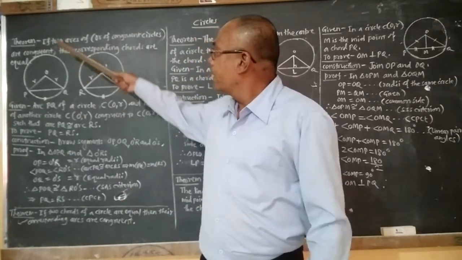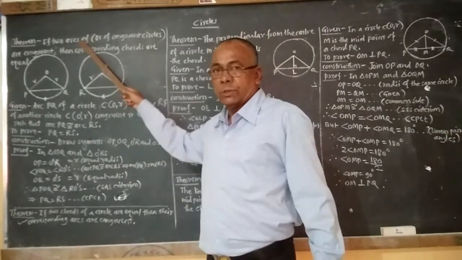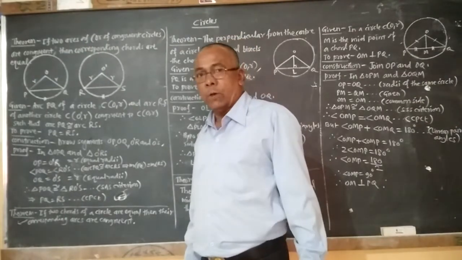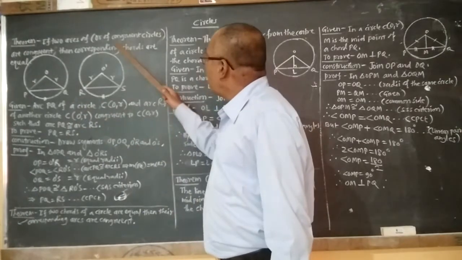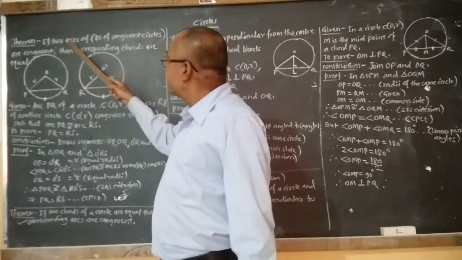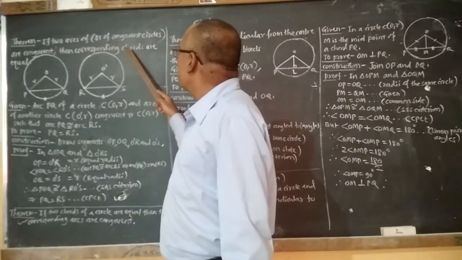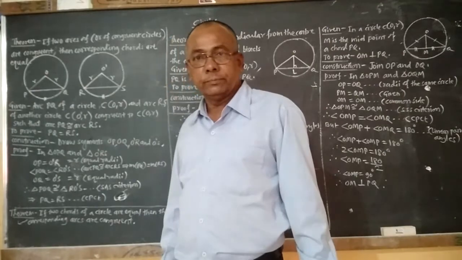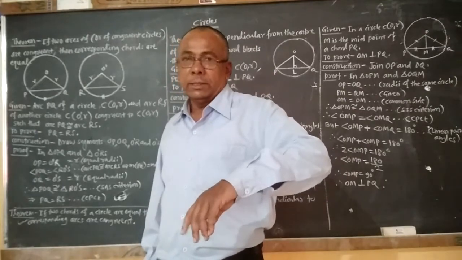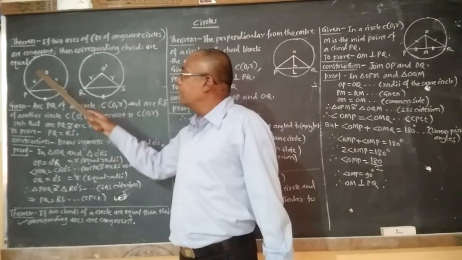Our first theorem is that if two arcs of a circle, or of congruent circles, are congruent, then corresponding chords are equal. Means if arcs are equal, then corresponding chords are equal. Understand? Means here in the figure